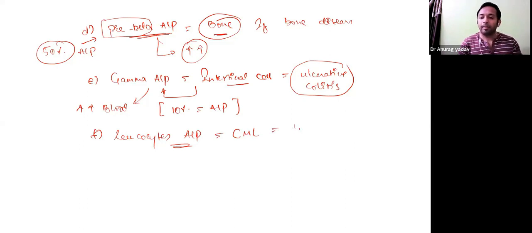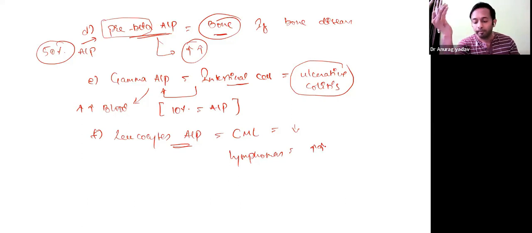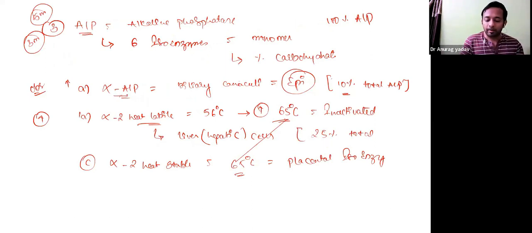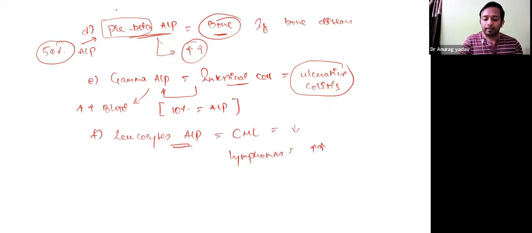If the person is having lymphomas, then the concentration of this type of isoenzyme, leukocyte derived ALP, will be elevated. So these are the 6 different types of ALP. What are they? Alpha ALP, that is also called as alpha 1, alpha 2 heat labile, alpha 2 heat stable. Next, pre-beta and gamma ALP. Last one is leukocyte derived ALP. So these are the 6 different types of isoenzyme.